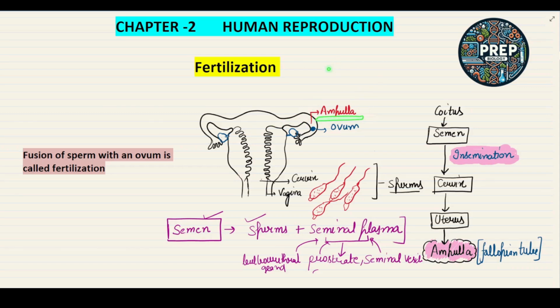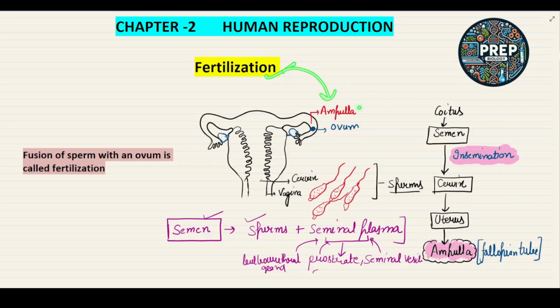So the fertilization takes place in the ampulla region of the fallopian tube. This is very, very important. Sometimes you are asked in which part of the fallopian tube fertilization takes place.